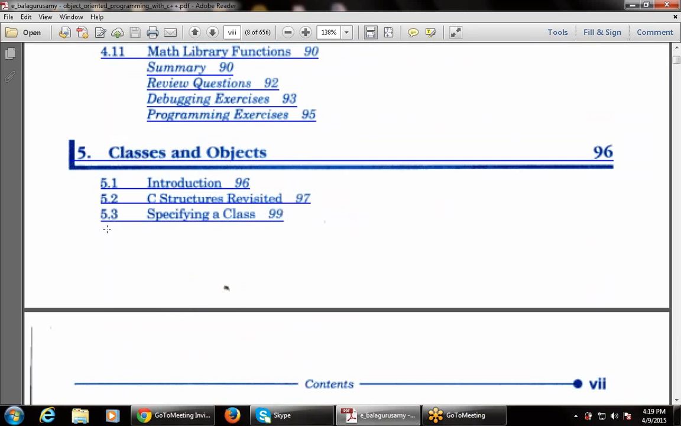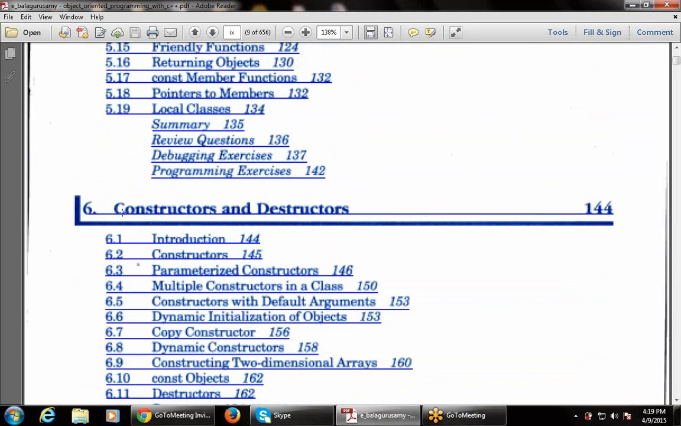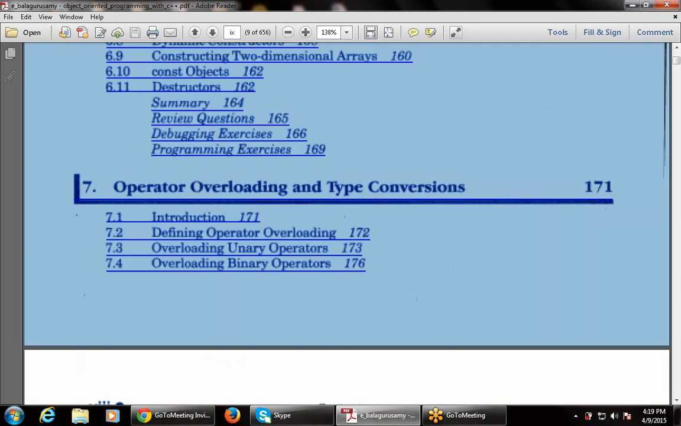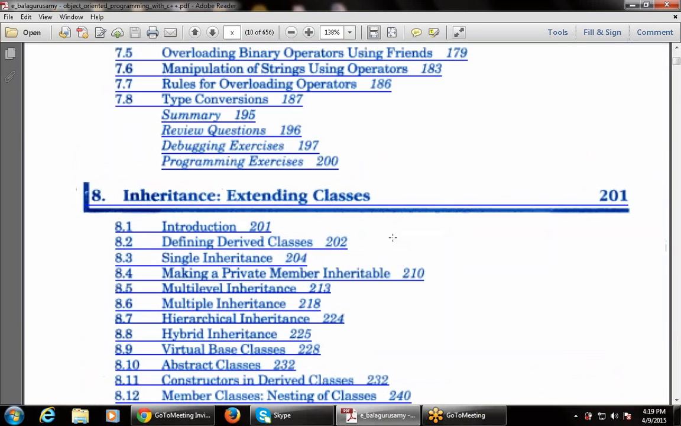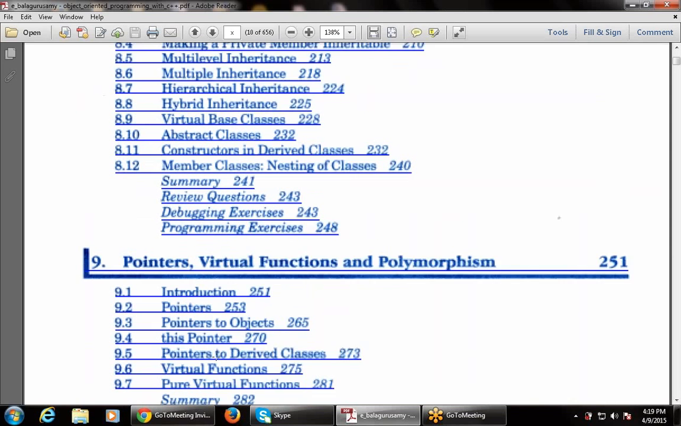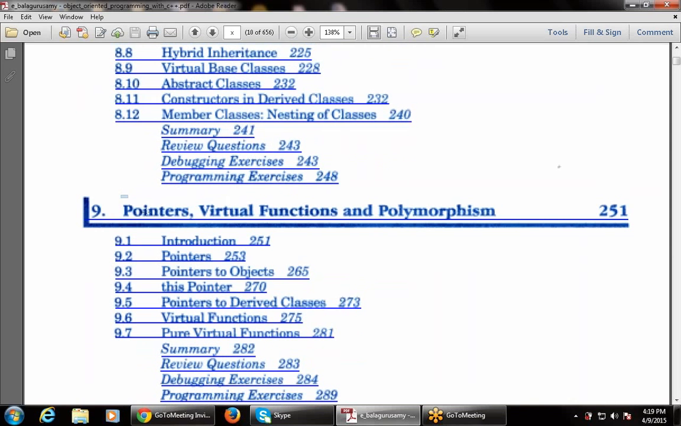Then what is a function in C++? As we have studied a function in C, in the same way there is a function in C++. Then classes and objects, that is what is a class in C++, what is an object in C++. Then constructors and destructors, that is what is a constructor and what is a destructor in C++. Then operator overloading and type conversion, that is what is operator overloading and what is type conversion.